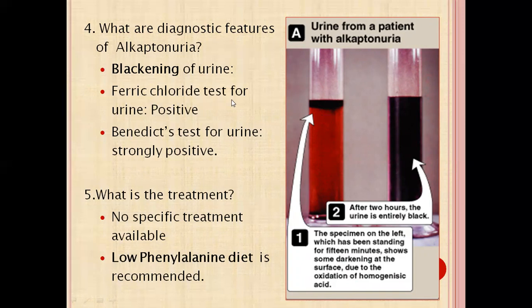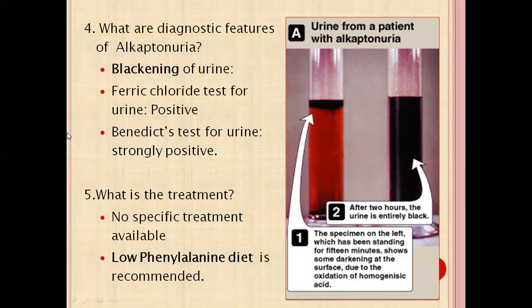Ferric chloride test, which is also done in phenylketonuria, gives a positive result. And what color is positive? Bluish green color. Benedict's test for urine is also positive. What makes Benedict's test positive here? Benedict's test is for reducing sugar, and here there is no reducing sugar.